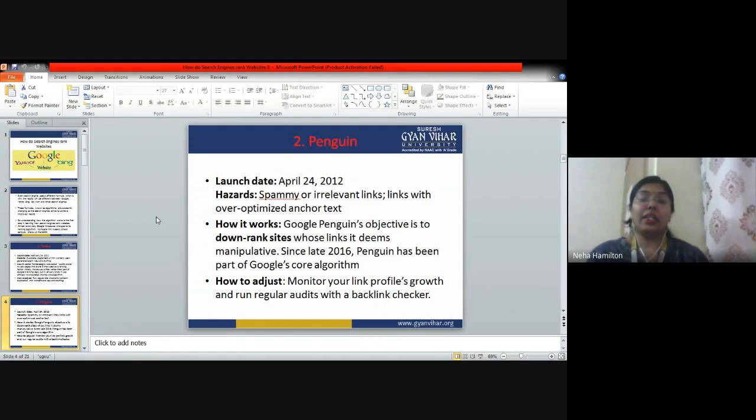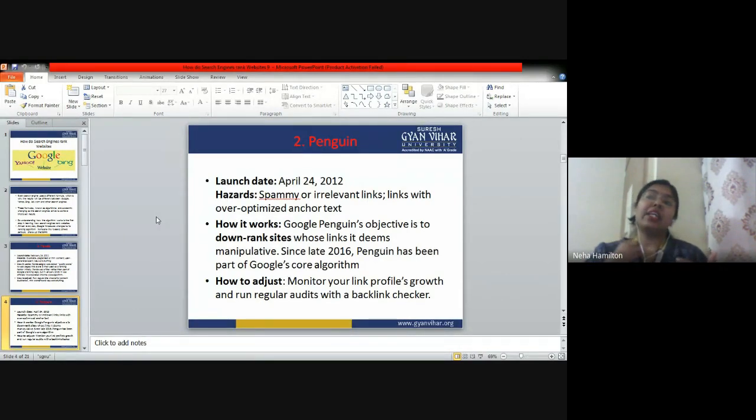Whenever you are writing content for your website, you have to beware of Penguin. Hazards have already told you that it targets spammy or irrelevant content. Irrelevant content means an irrelevant link, where you have linked your website to some website which is not related to your website. For example, you are writing content on beauty and cosmetics and you are linked with a cricket page, right? You have given a hyperlink of a cricket page. So these two things are not related, right?